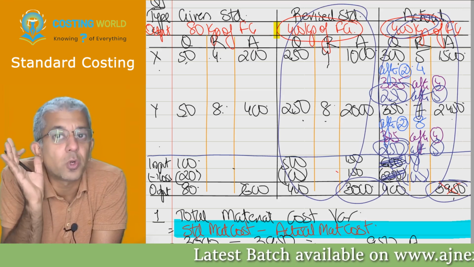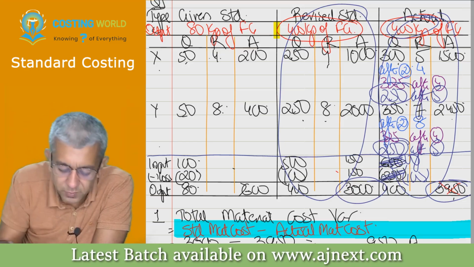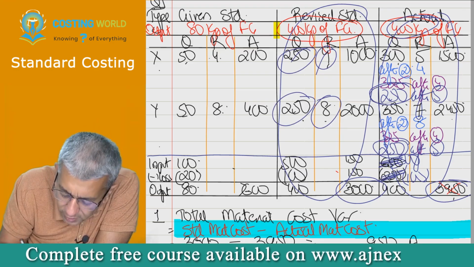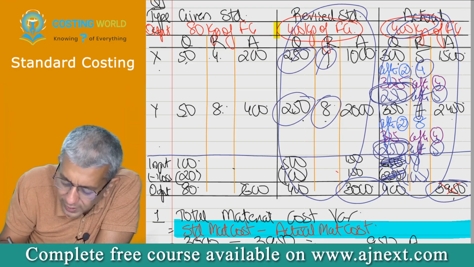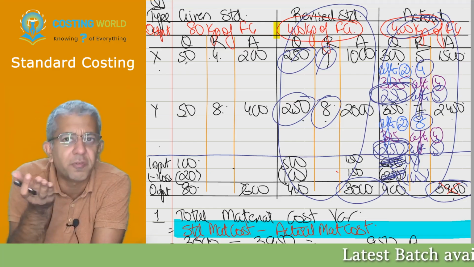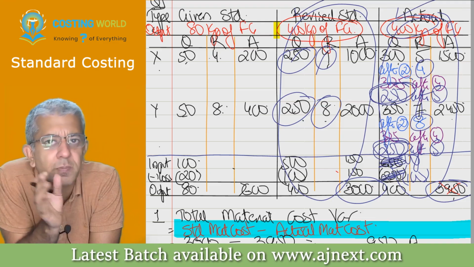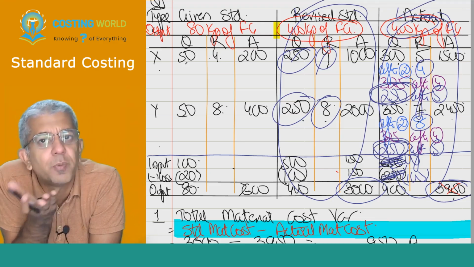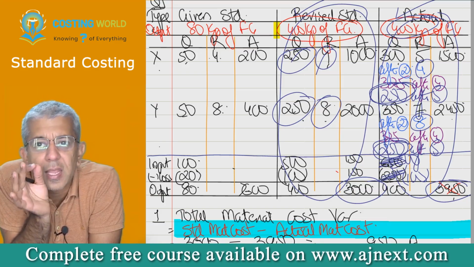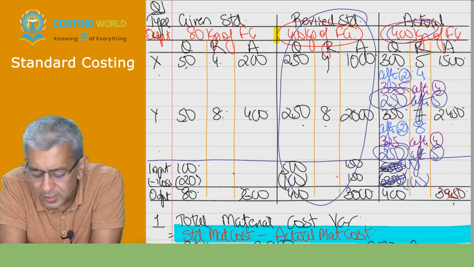We have found out all the reasons and eventually now everything has become the same. 250, 250, 4 and 8. 250, 250, 4 and 8. Now there is no difference. Your sum has to be over. Now there is no difference between this data and this data. Everything has become the same. And my methodology was very simple. What methodology did I adopt? I computed one reason and I gave the effect of that. That was the only thing that I did.